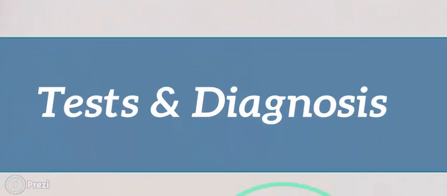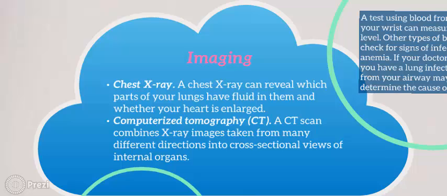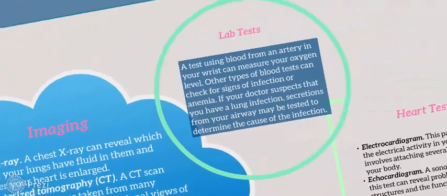Test and diagnosis. Imaging. Chest X-ray and CT. Chest X-ray can reveal which part of your lungs have fluid in them and whether your heart is enlarged. A CT scan combines X-ray images taken from many different directions into cross-sectional views of internal organs. Lab test.